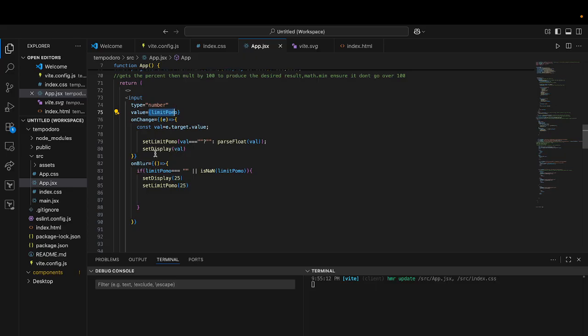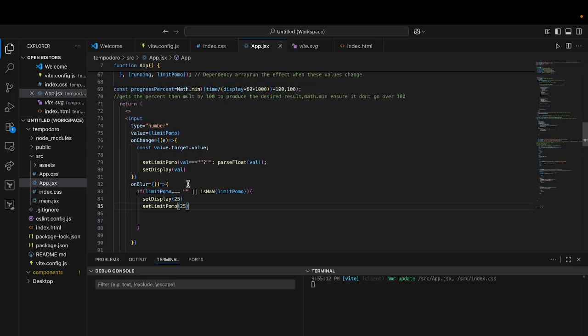Set display changes to val, set limit pomo to val. Bro, I feel dumb. Why is this not working?